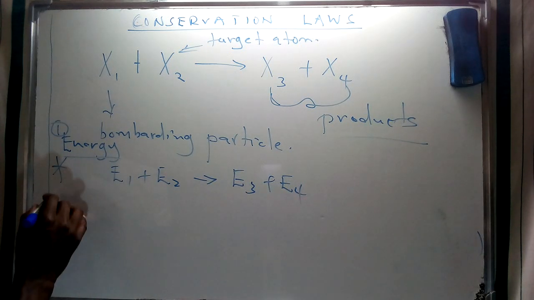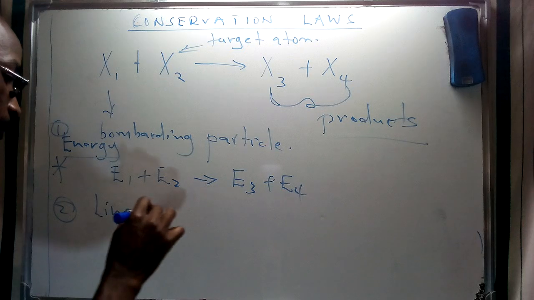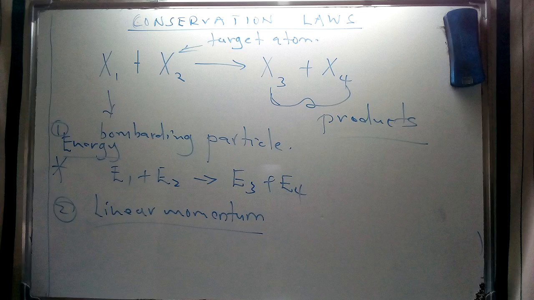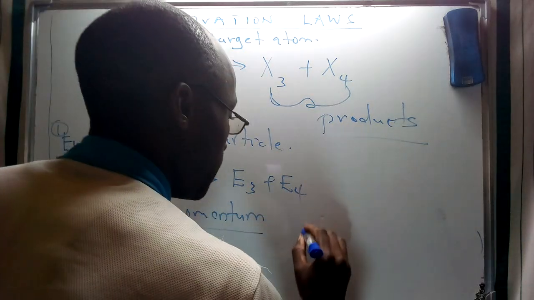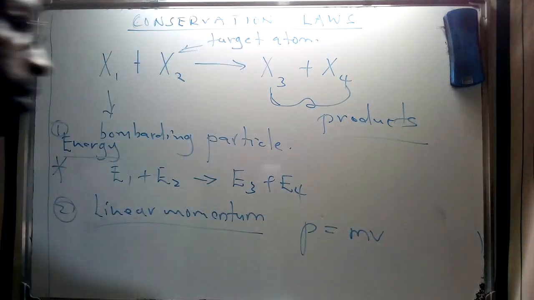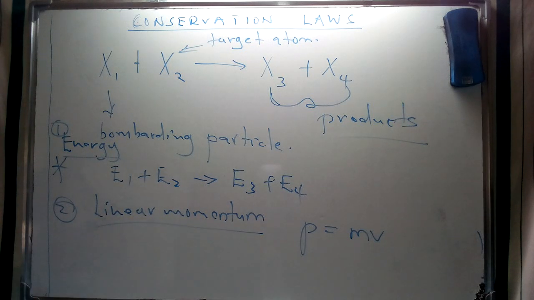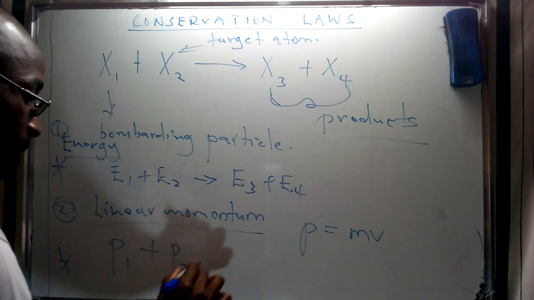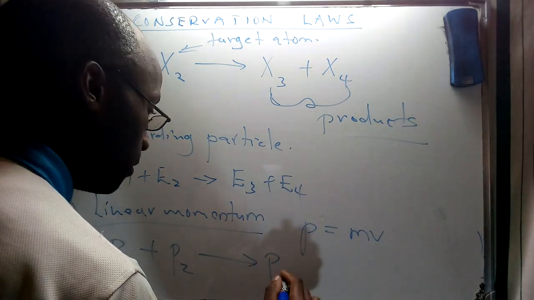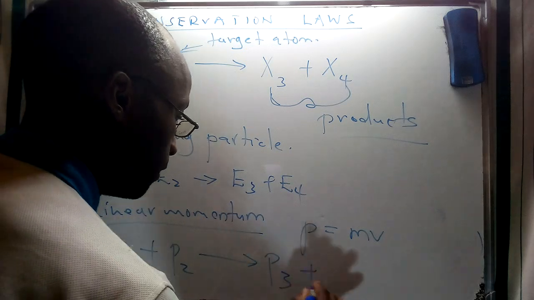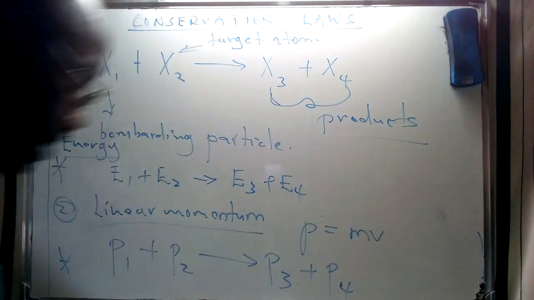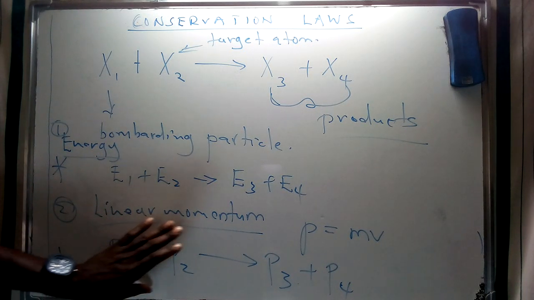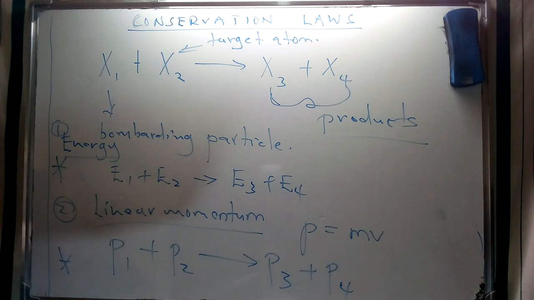If we consider number 2, linear momentum: for the conservation law entailing linear momentum, from classical mechanics we can describe momentum as the product of mass and velocity. Therefore the initial momentum is equivalent to the sum of the final momentum, given as such. So the total momentum in this system has to be conserved as well.